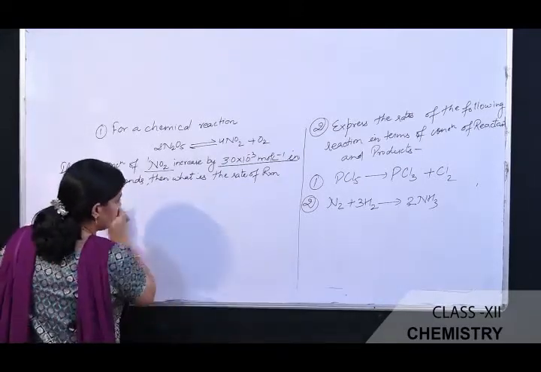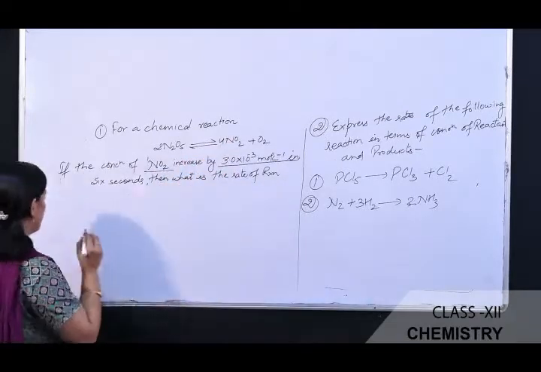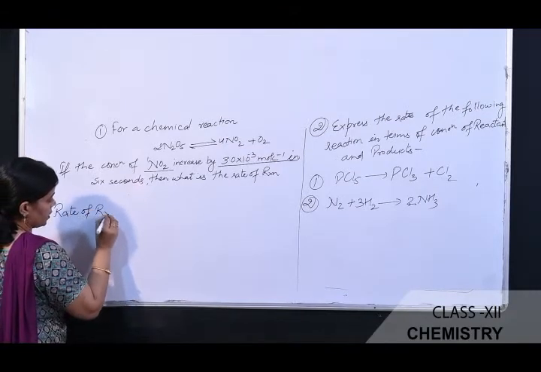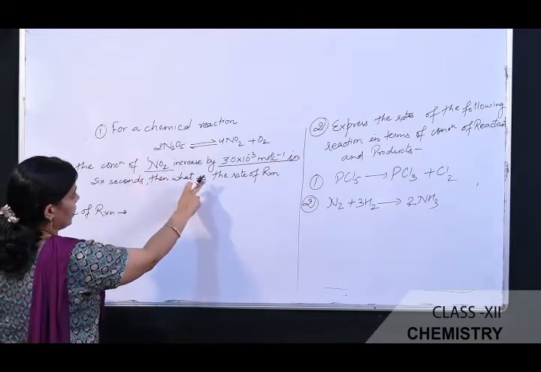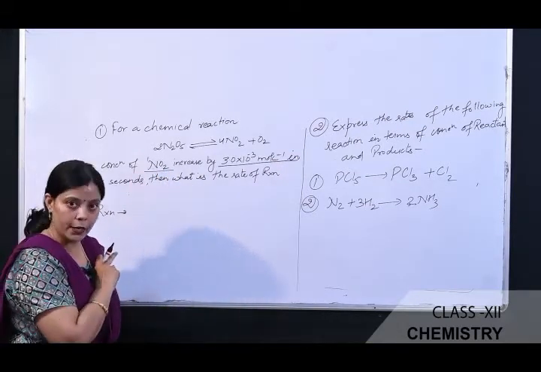Then the reaction rate with respect to nitrogen dioxide can be written as the rate of reaction, because here we are calculating the rate with respect to the appearance of nitrogen dioxide.